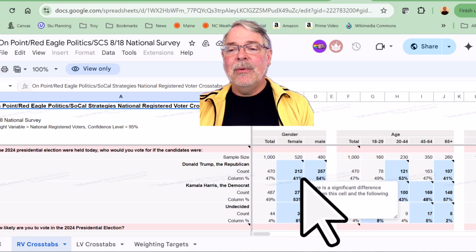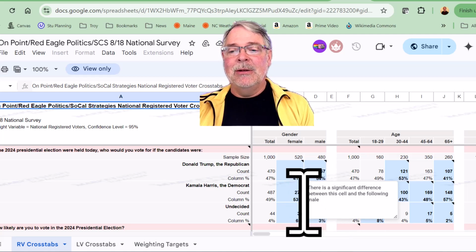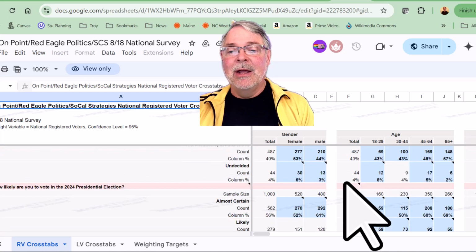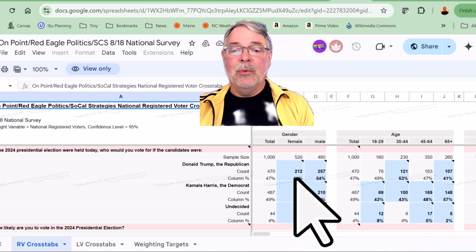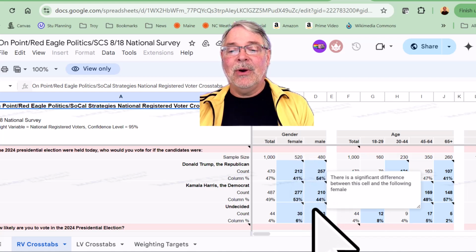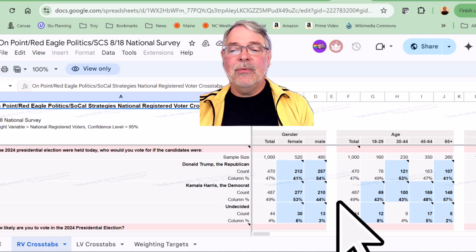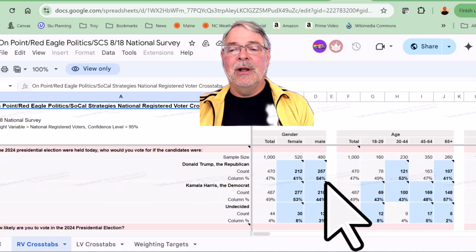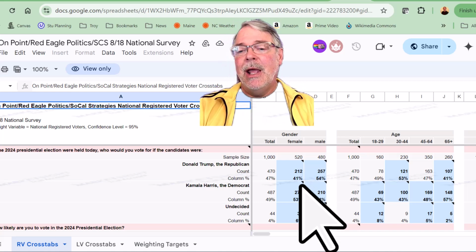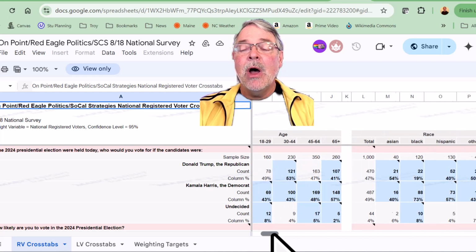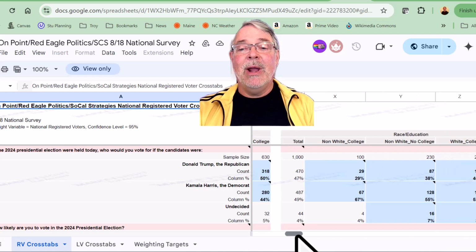Then for each variable, we get the breakdown by the variable. This is the crosstab, the part that's in blue. Amongst women, 41% are going to vote for Trump, 53% for Harris, 6% undecided. Men, 54% for Trump, 44% for Harris, 3% undecided. That's a crosstab. It breaks things out this way. As we scroll across, we have age, race, education level, and race and education.